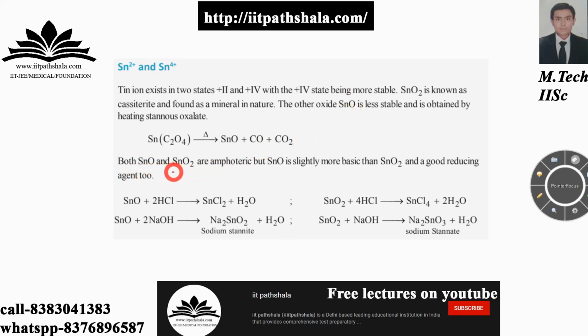Now SnO and SnO2 are both amphoteric, but SnO is slightly more basic than SnO2 and is a good reducing agent too. From the previous information you can get an idea why SnO is a good reducing agent. I have mentioned the reactions here.